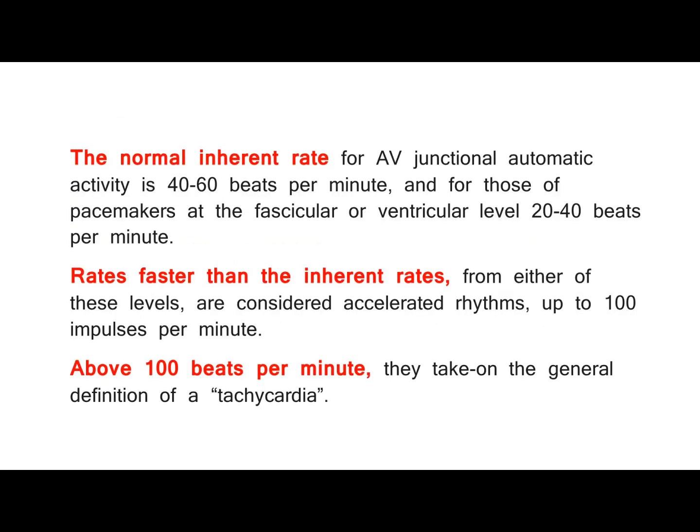The normal inherent rate for AV junctional automatic activity is 40 to 60 beats per minute, and for those of pacemakers at the fascicular or ventricular level 20 to 40 beats per minute. Rates faster than the inherent rates, from either of these levels, are considered accelerated rhythms, up to 100 impulses per minute. Above 100 beats per minute, they take on the general definition of a tachycardia.